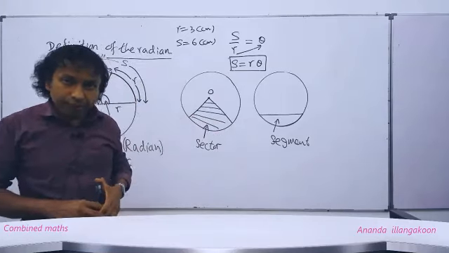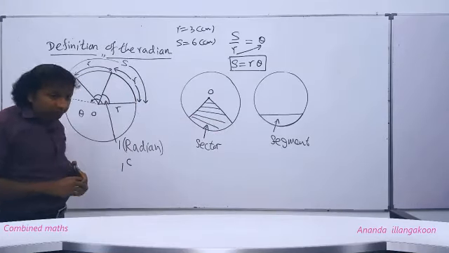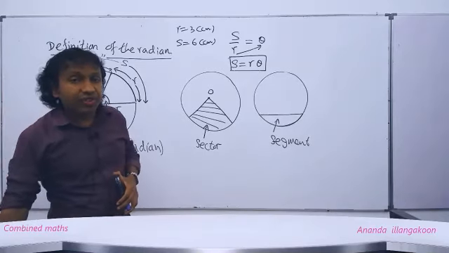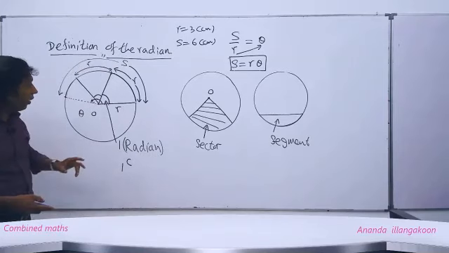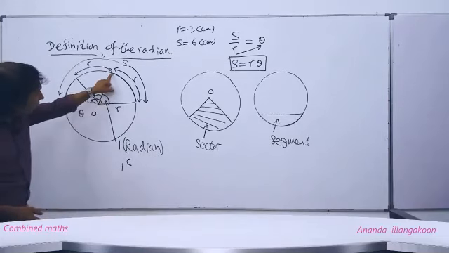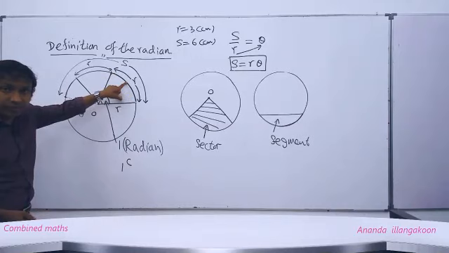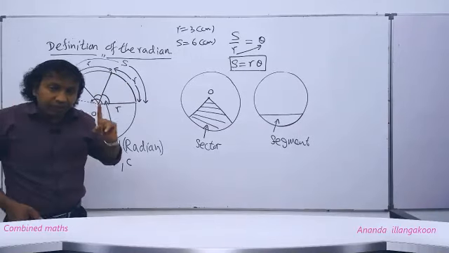Understood? Okay, right. So then, people, we come to the definition of the radian. This angle is called the subtended angle by the arc. Then how do we define the 1 radian angle?